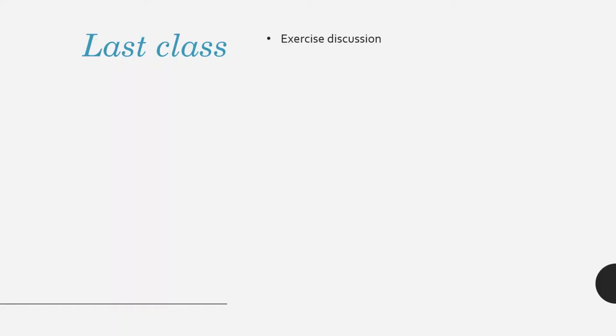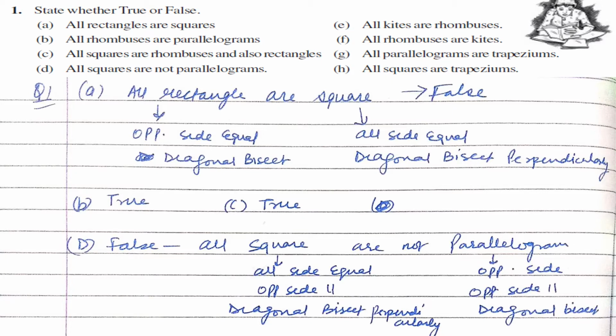Class, we discussed some questions from. The question is: state whether true or false. The first part is: all rectangles are squares. So we have to understand this. They are saying all rectangles in the world can be considered as squares. We have to think whether it is true or false. This is false. Why? Let's see.